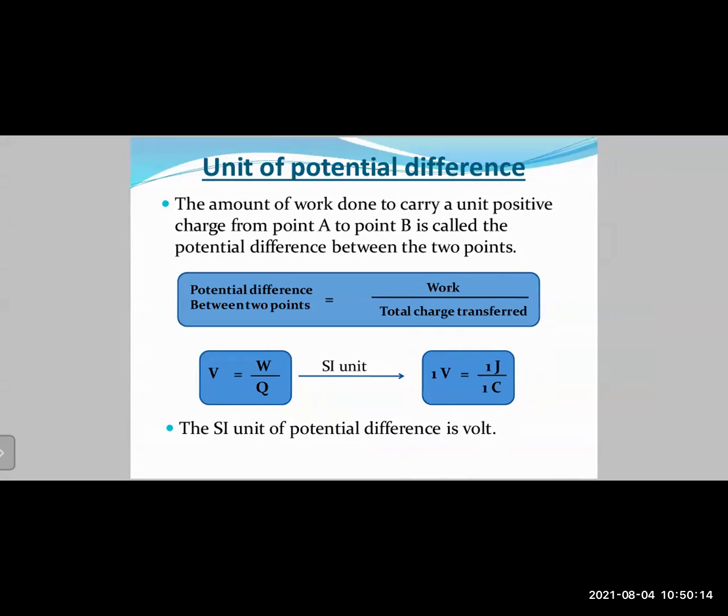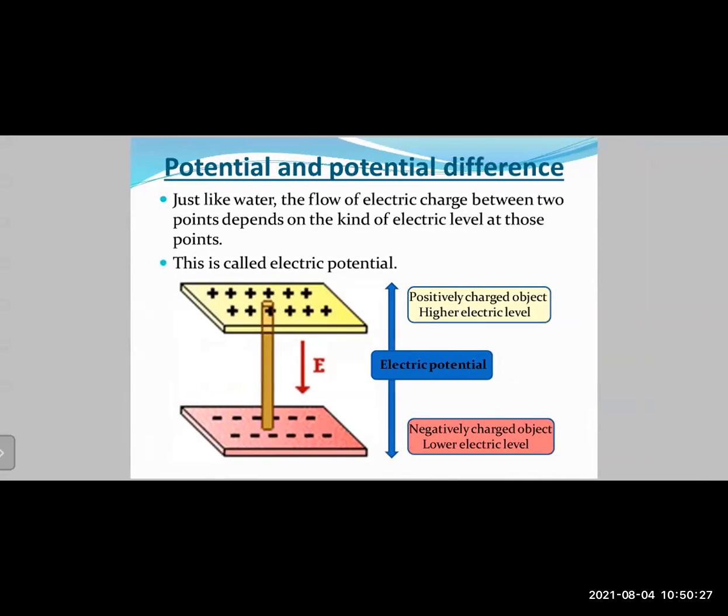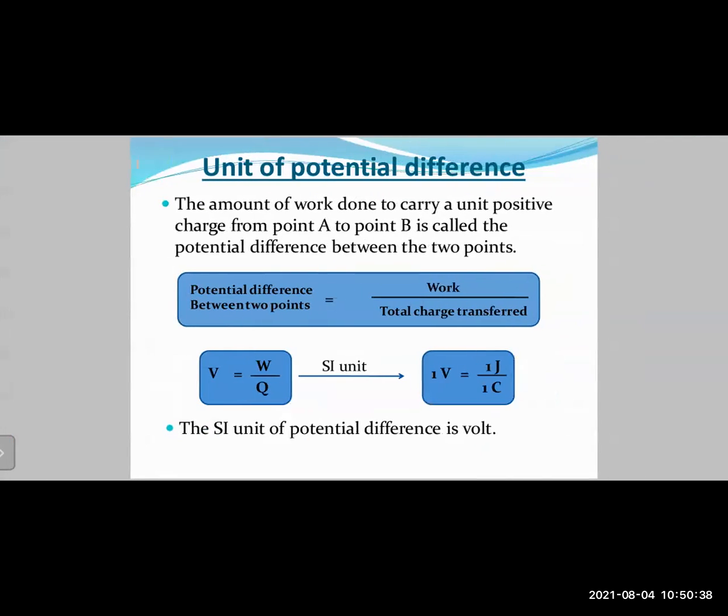So first of all, we'll have to define what is a potential difference. The amount of work done to carry a unit positive charge from point A to point B is called the potential difference. That means if you consider the previous diagram, what is happening? A charge is moving from one point to another point. In this case, the charge is going from the positive terminal to the negative terminal, right? And you have learned previously, and you are aware that whenever anything moves or anything is displaced from one point to another point, you can say that work is said to be done, because for an object to move, you need a force, right?